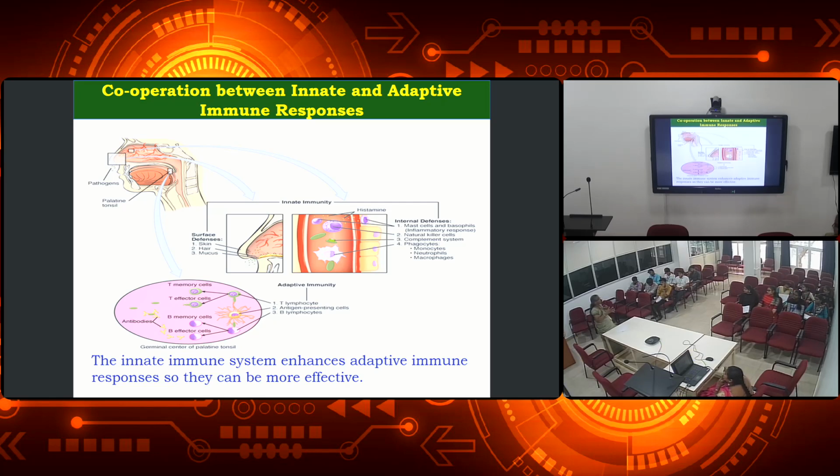Okay, so somehow the pathogen got into our body. These cells will try to destroy it. Those cells are also immune cells, but if it is new, more work has to be done to kill it. More work has to be done, so it needs additional support. That additional support is the adaptive immunity, which is done by the T lymphocytes, antigen presenting cells as well as the B lymphocytes.